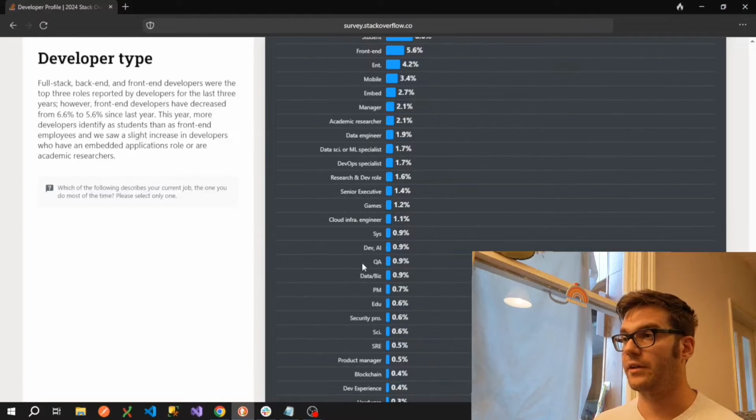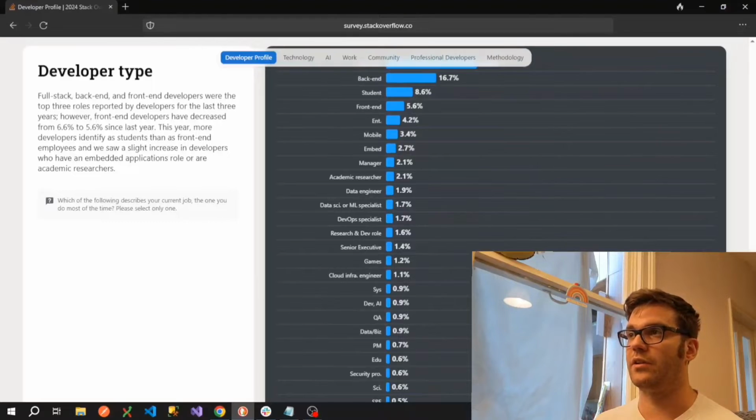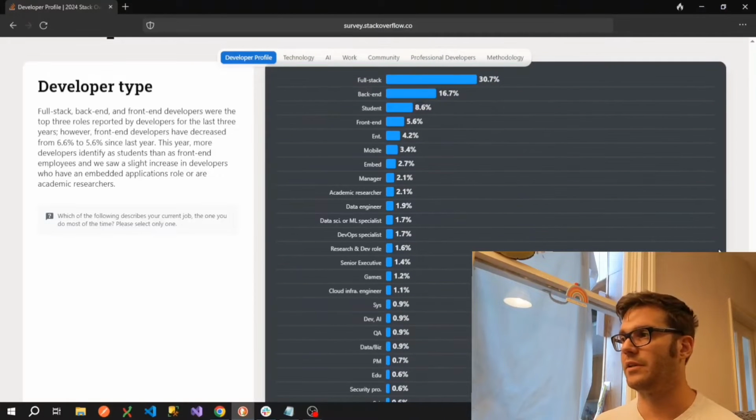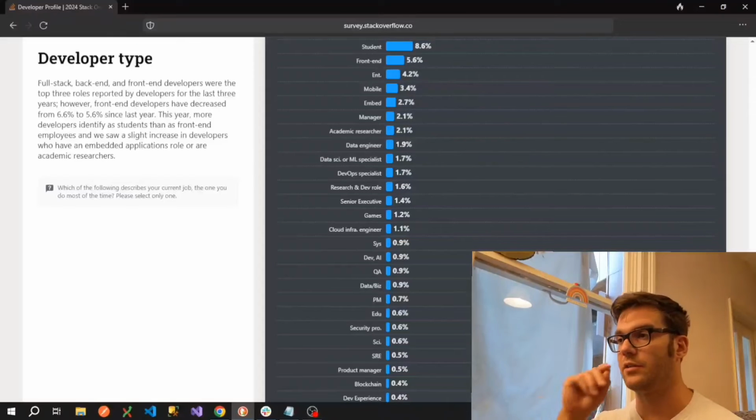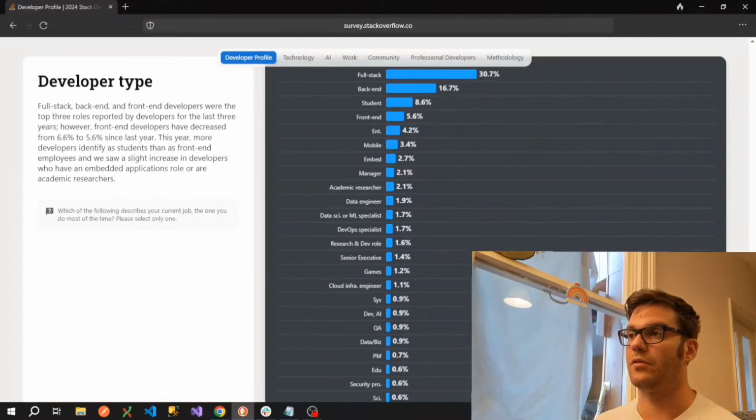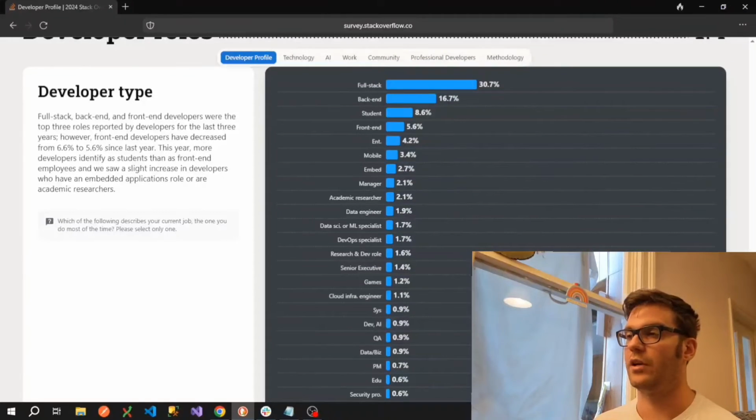Now, you'll see QA in quite a lot of these lists. QA is a quality assurance specialist. In my experience, these aren't usually developers, and I, again, wouldn't include these in a developer type list because unless they're like an automation engineer and they're writing automated UI tests, which often the developers will do anyway, usually QAs are doing a lot of manual testing or running tests that developers have already written.